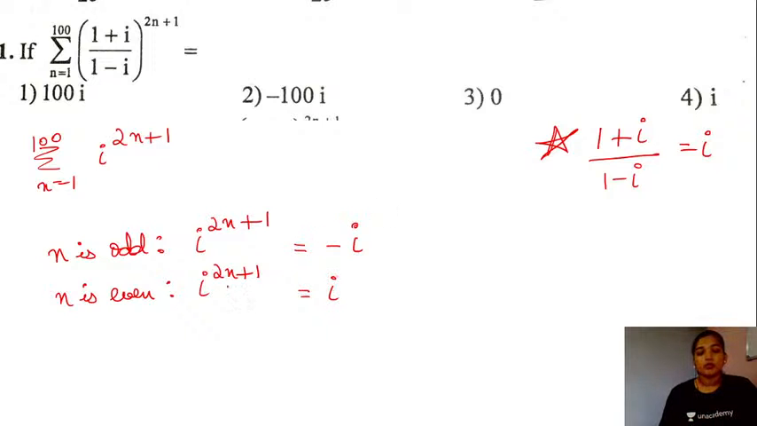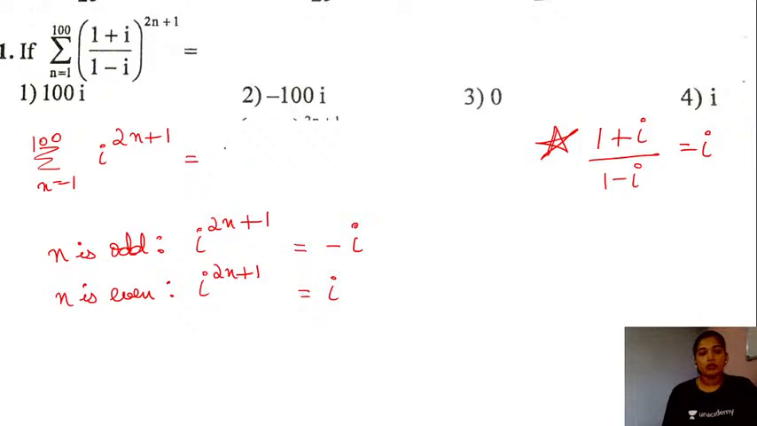Similarly, if you take n equal to 4, just to check for the even numbers, you will have this as iota raised to the power 9, which is also going to be equal to iota. So as you can see, for even numbers it is going to be positive iota, and for odd numbers it is going to be negative times iota.